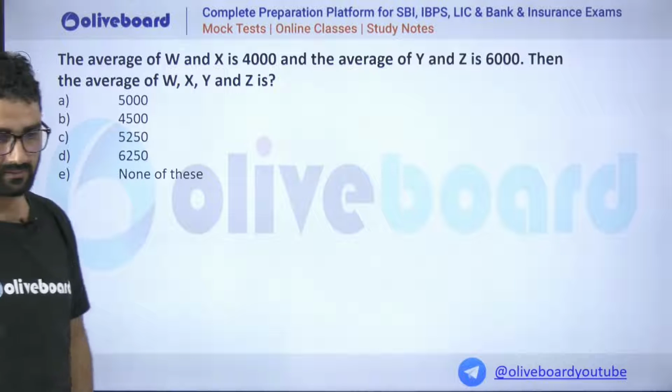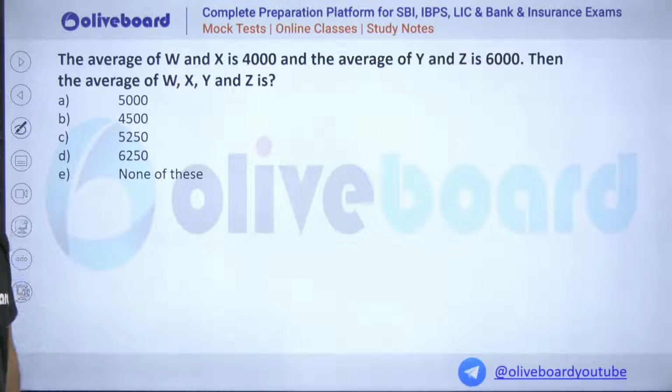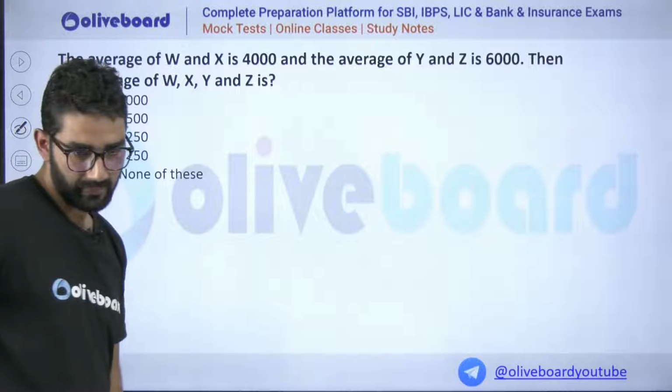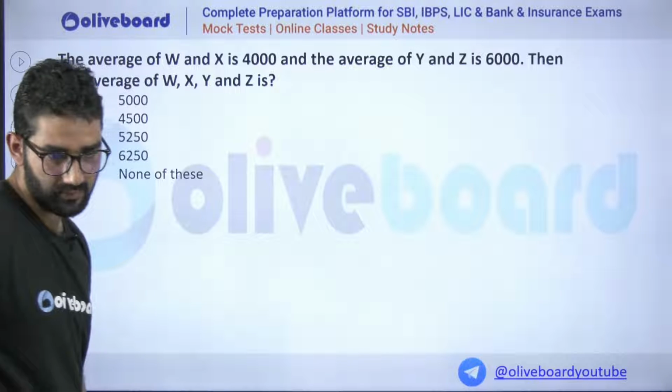Okay. TechMat, sir, it is A. Neetu, sir, it is 5,000.